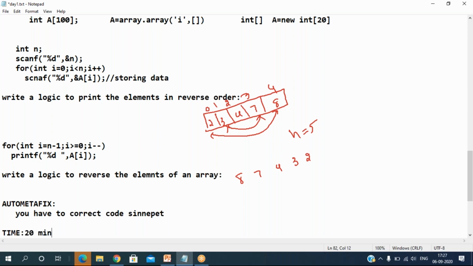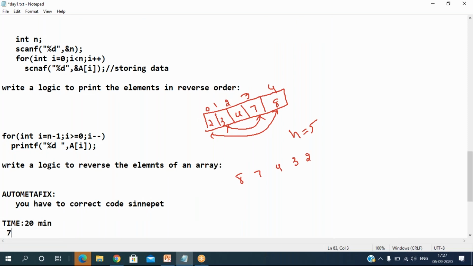Let me take 20 minutes. In 20 minutes you have to solve 7 code snippets. Everyone can solve them, but within 20 minutes, how many did you solve? Either 2 solved, 3 solved, or 7 solved. Based on that, you will be on the board. What are the code snippets? Very simple things. But the point is how efficiently you can solve, how many you can solve within less time. For that, you have to practice.